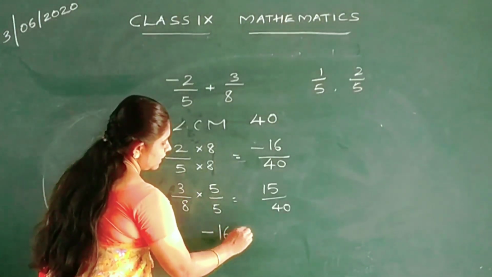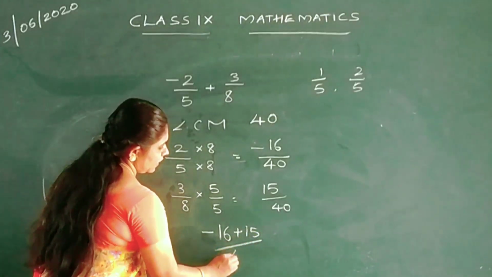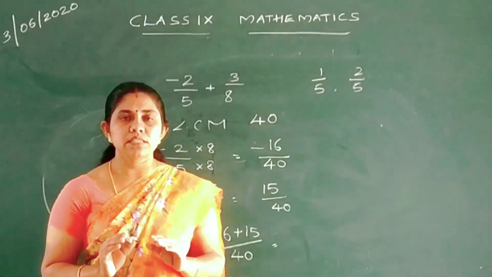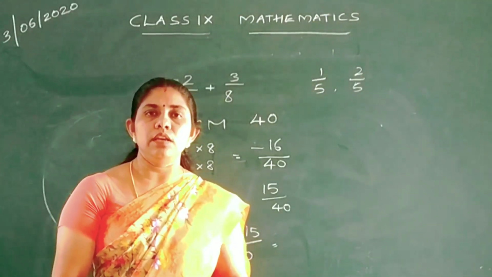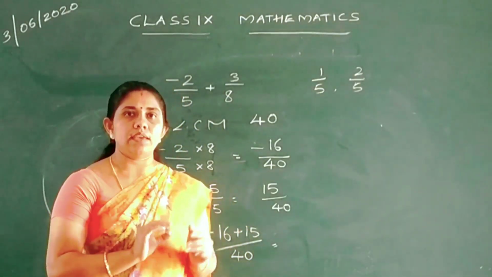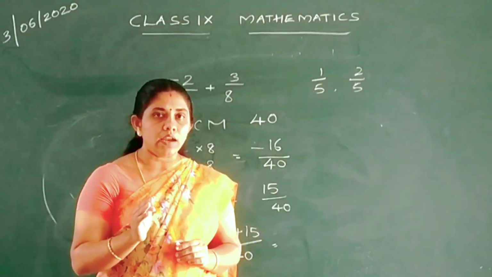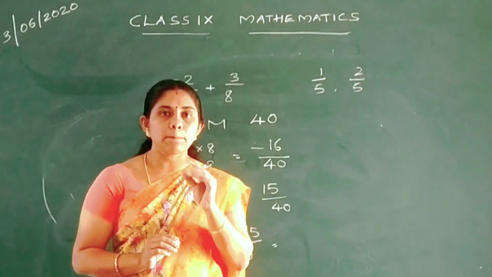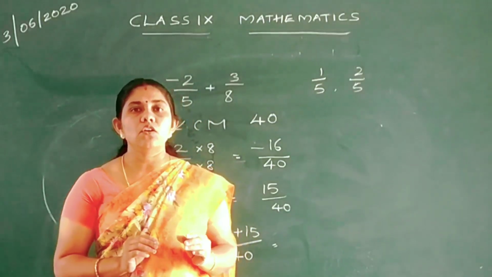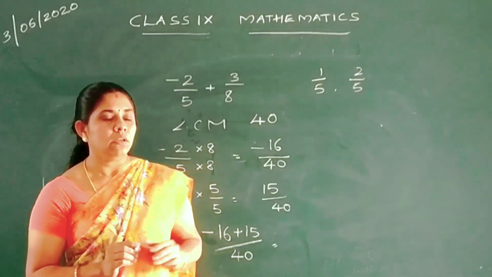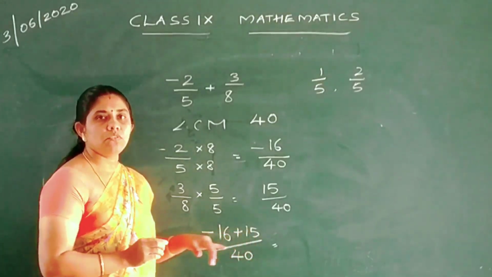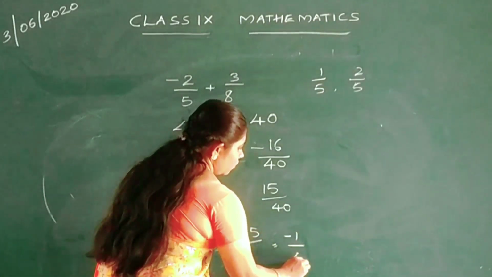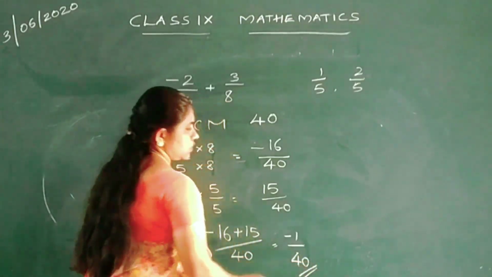Minus 16 plus 15 by 40. Now see the numerator, minus 16 plus 15. Two different signs. When we add two different sign numbers, we have to subtract and give the sign of the largest number. Minus 16 plus 15, what is the answer? Minus 1 by 40 is our answer.